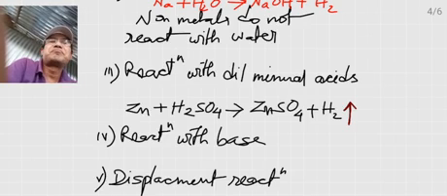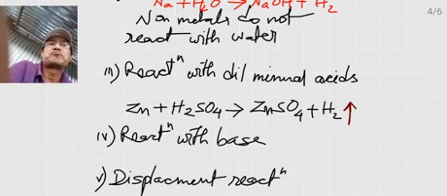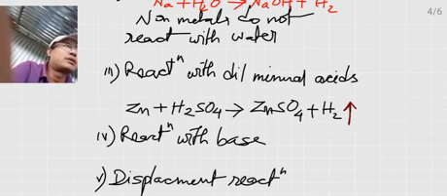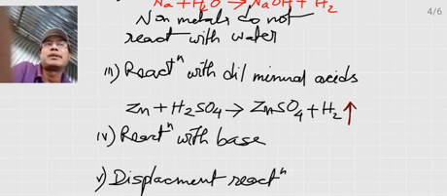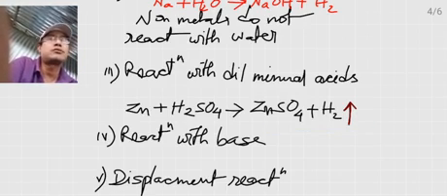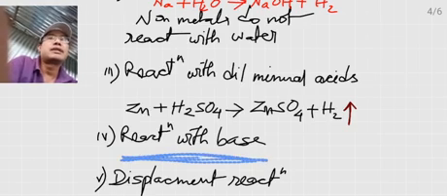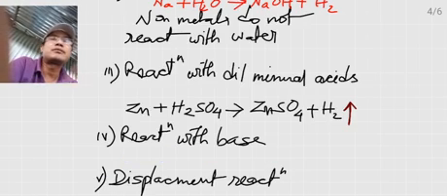And non-metals do not react with mineral acids. Then, after this, reaction with base.